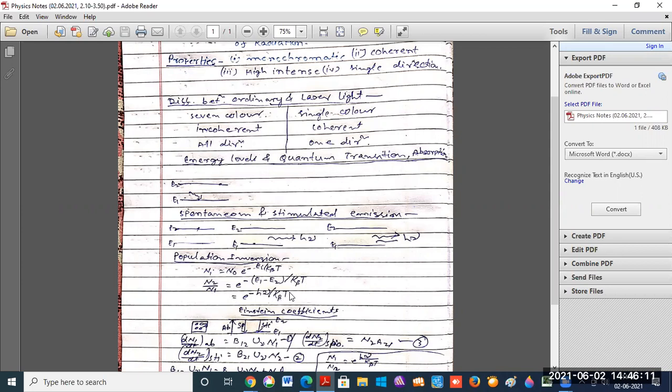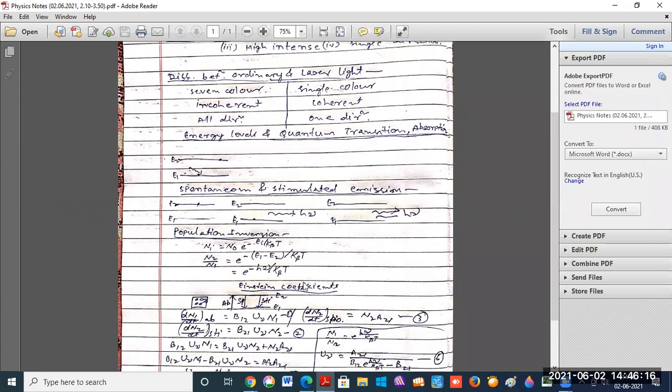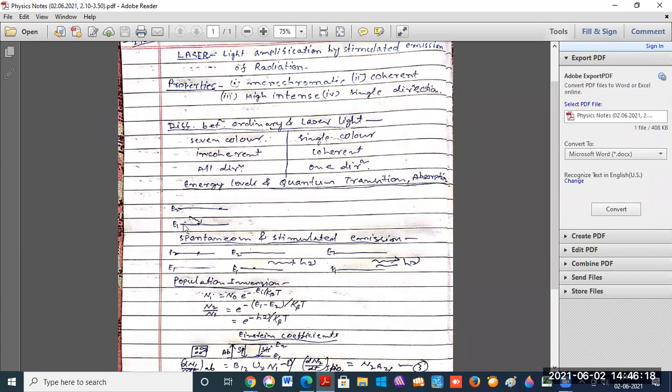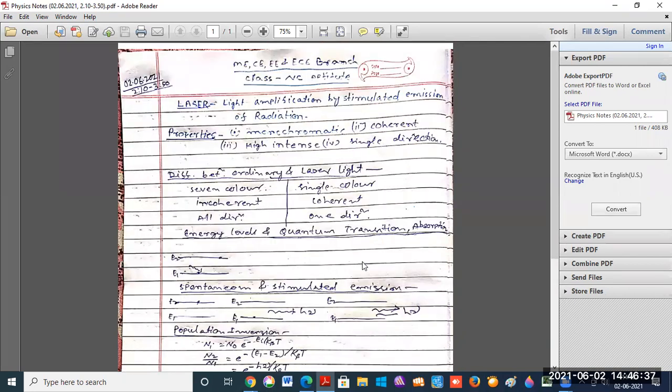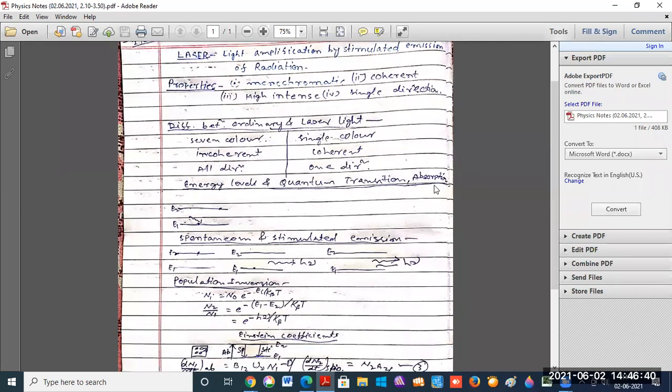So regarding population inversion, we can draw first this absorption process diagram. After that, we can draw these energy level diagrams for spontaneous and stimulated emission of radiation. Now, after drawing these diagrams, regarding the absorption process, first we can say about absorption.